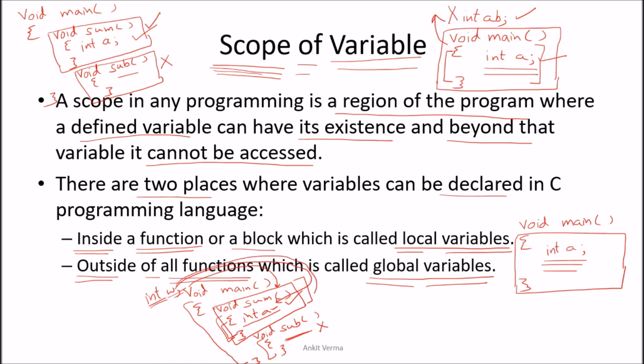It will also be used inside this subtract. So that is the difference between global and local variable. A local variable has local scope. Let us suppose that this void sum has the int a. This is the local scope inside only this one. Now the global variable above the main function has global scope. Anybody inside the main, inside the sum, or inside the subtract can use it.